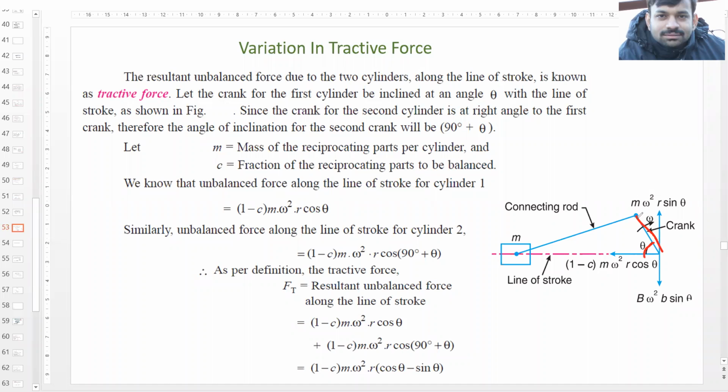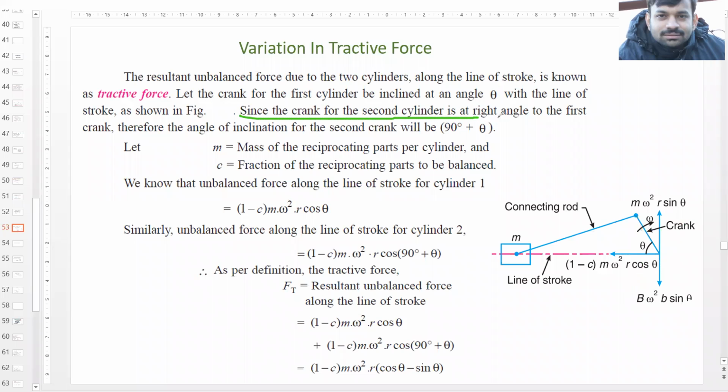Okay, so the second crank I am drawing with different color. The second crank would be either something like this, that is at 90 degree to this, or it would be something like this. Okay, that is 90 degree to this. So it can be in either direction.